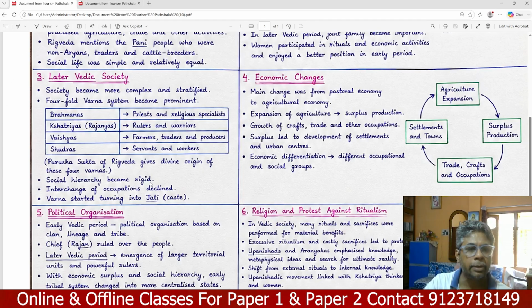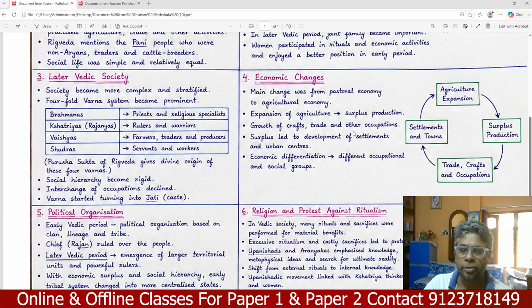Social hierarchy became rigid in the later Vedic period, this is an important observation. Interchange of occupation declined, and Varna started turning into Jati, or the caste system. The caste system started from the early Vedic society. As for economic changes, the main change was from a pastoral economy to an agricultural economy.